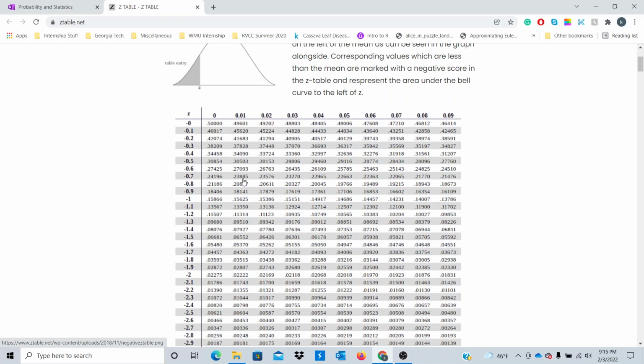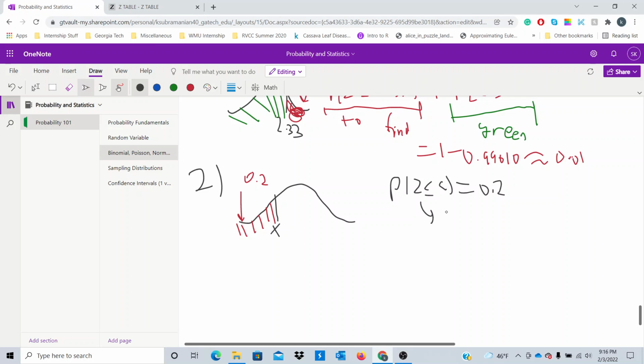I'm hovering over. So that z-score happens to be at negative 0.84. So basically, C will equal negative 0.84. So this is the target z-score, right? And what do we know about z-score? We know that the z-score is the x value minus the mean over the standard deviation.